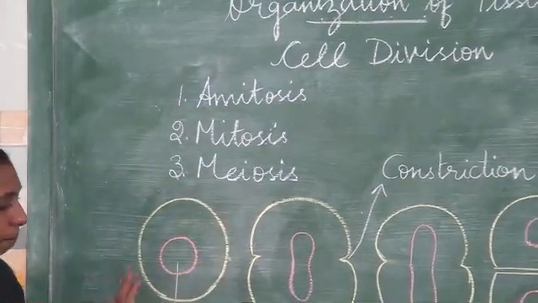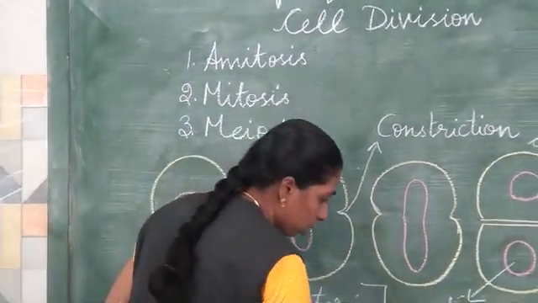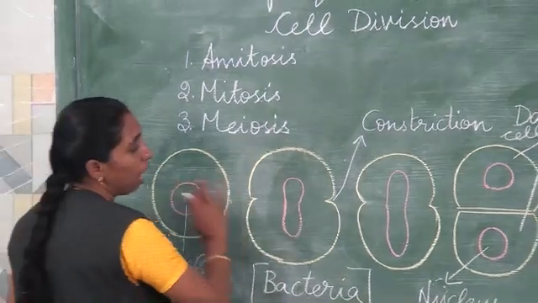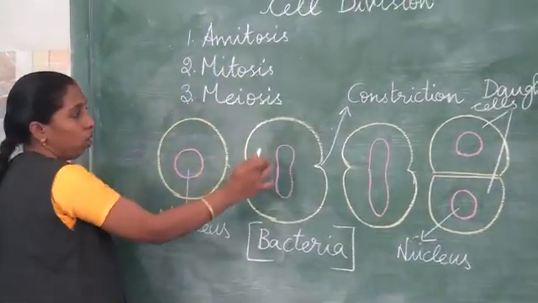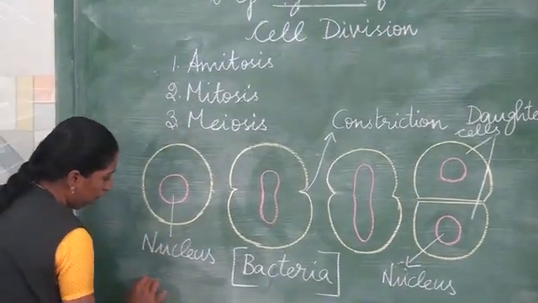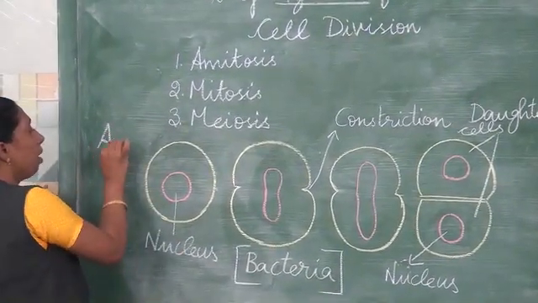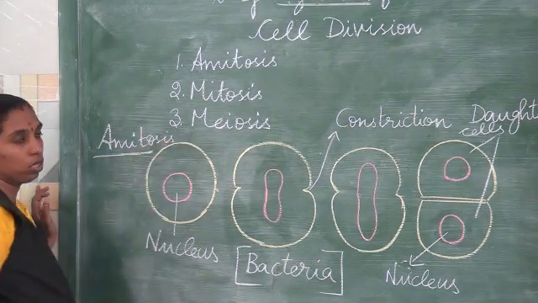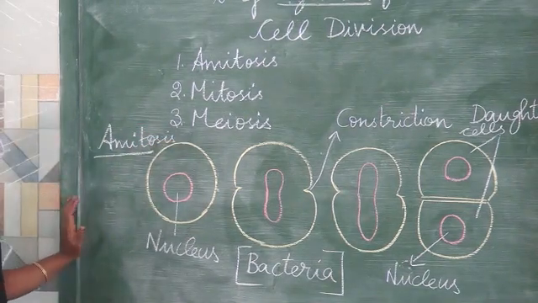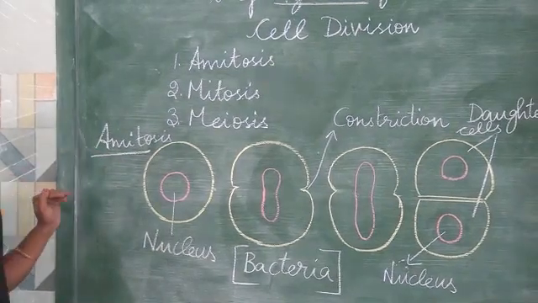Here I have drawn the diagram. This is related to amitosis cell division. Let me write here, amitosis cell division. Where does this cell division take place?